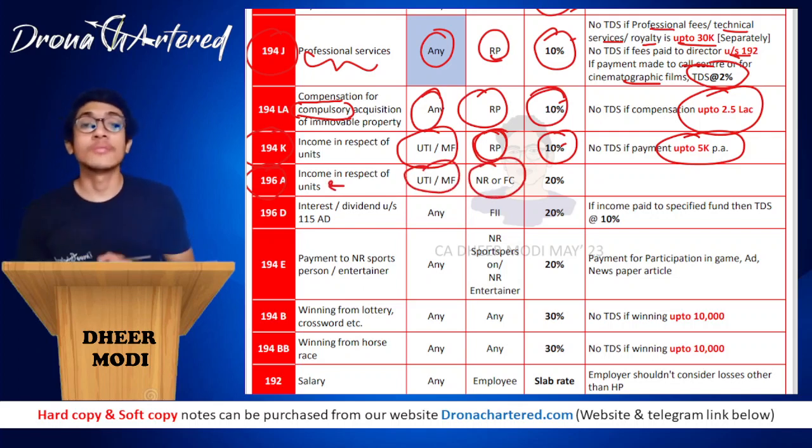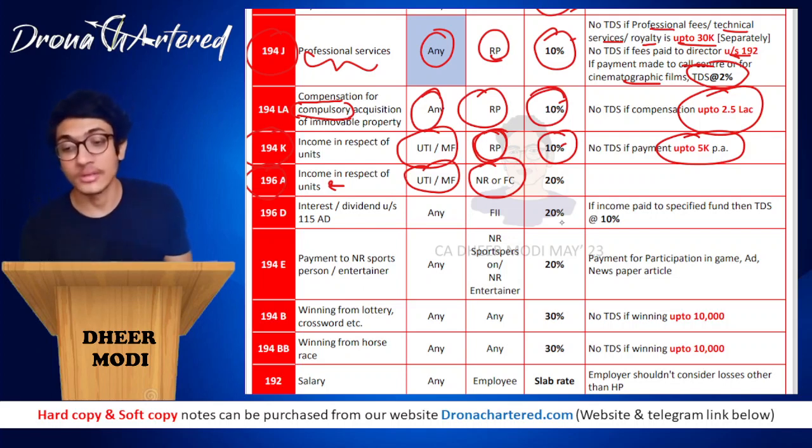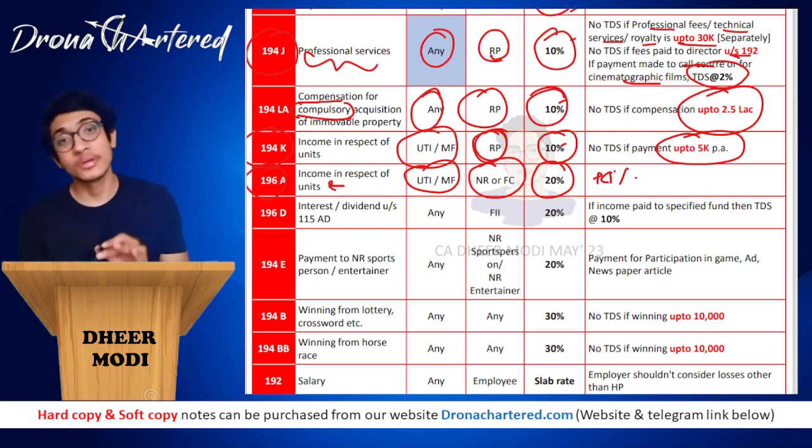But over here it is for non-resident or foreign company. That means it depends on to whom this payment is being made. Therefore, there are two different sections. For a resident person, it is 10%. For NR or FC, this becomes 20%. On this 20%, you also have to add health and education cess at the rate of 4%. Only then will you be deducting TDS. So 194K was that. 196A is income in respect of units.